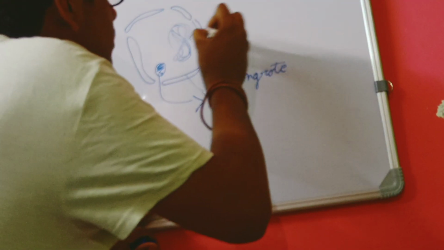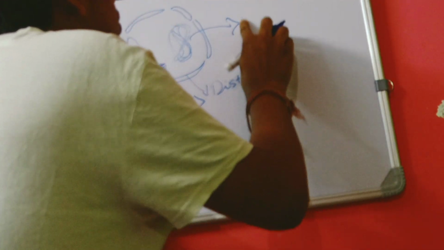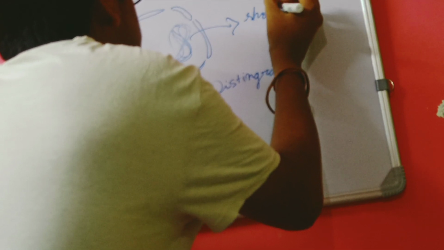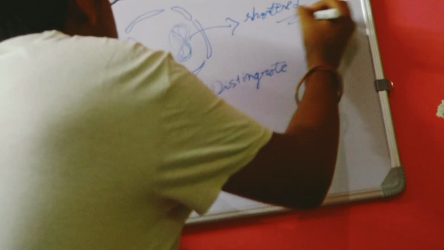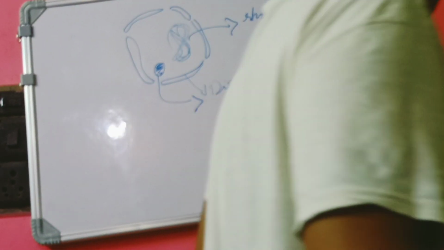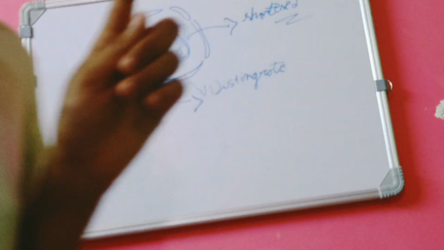After that, this chromatin network is shortened. The chromatin network converts into chromatin fiber, and after that two sister chromatids are formed, with the presence of kinetochore and chromatin fiber.